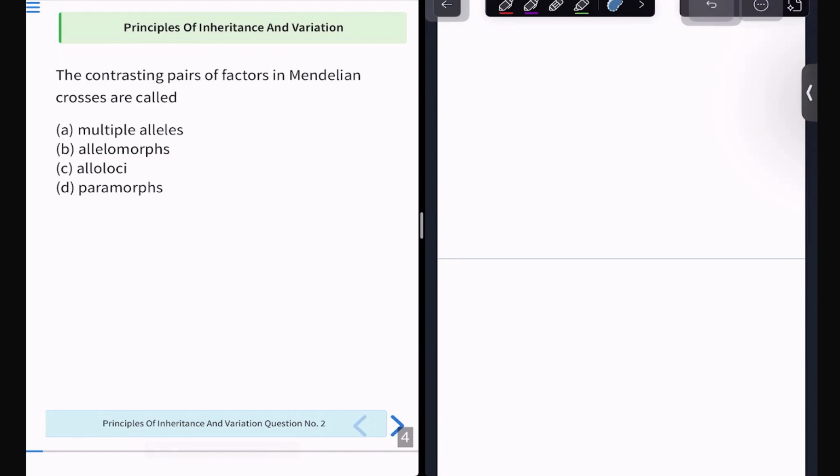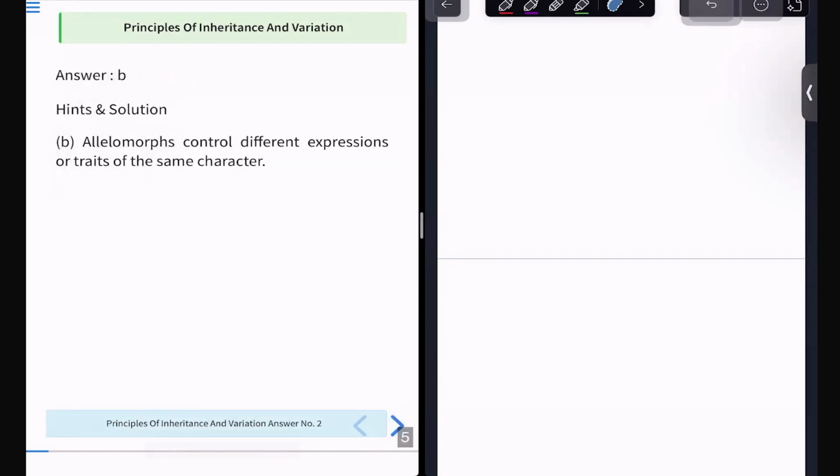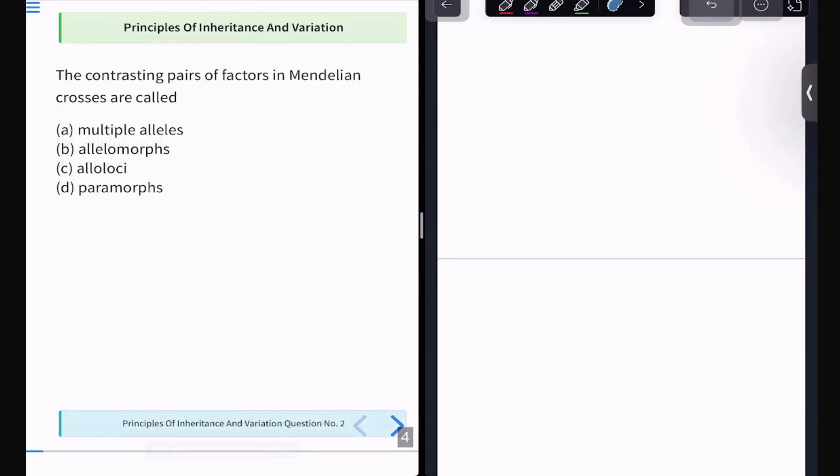The correct answer is option B, that is allelomorphs. They control different expressions of traits of the same character. Simple logic: contrasting pair of factors. How are we contrasting them? On the basis of morphology. Different loci of the same trait in the same chromosomal part are known as alleles. So alleles having different morphologies are known as allelomorphs. As simple as that.